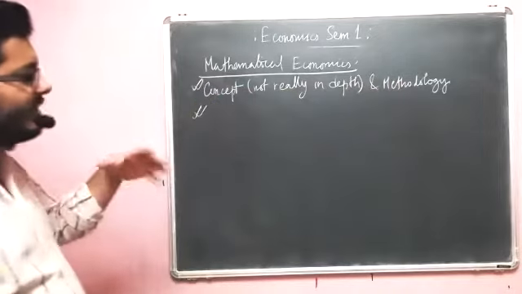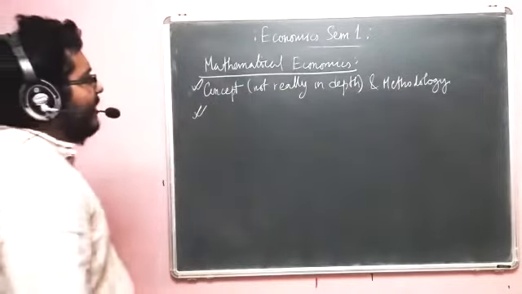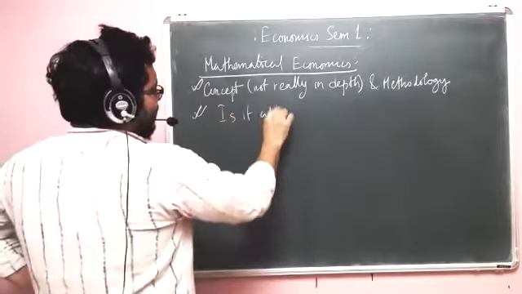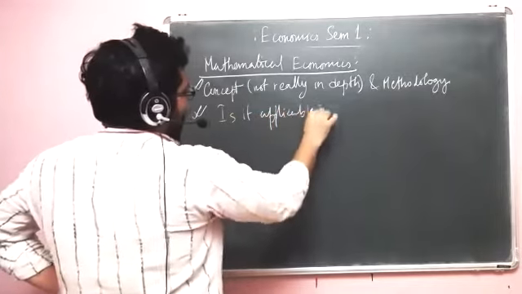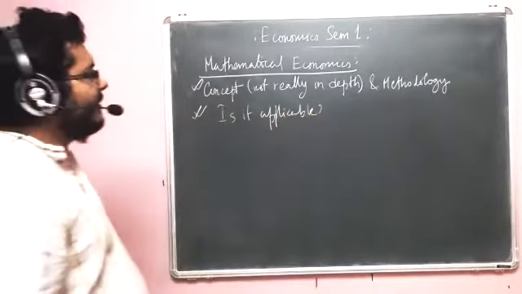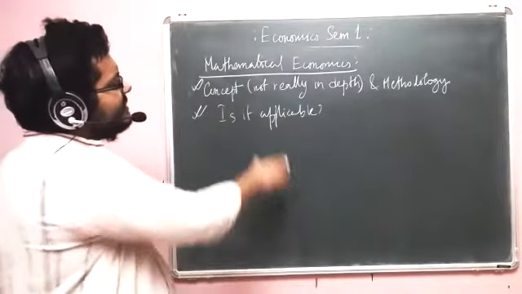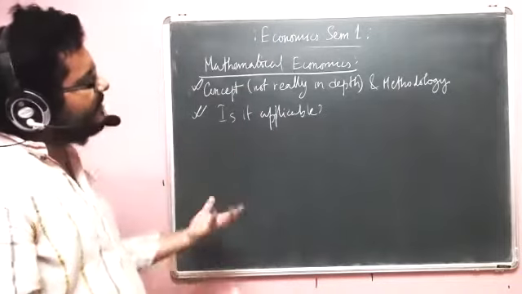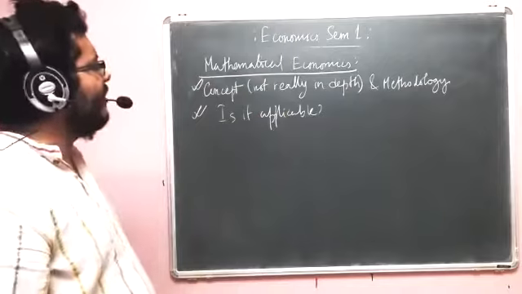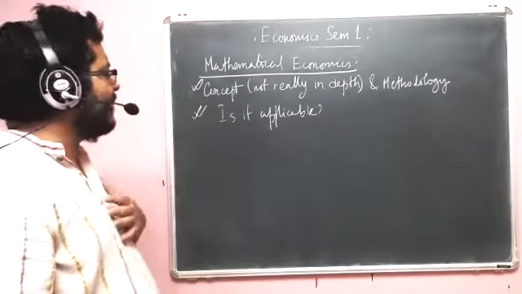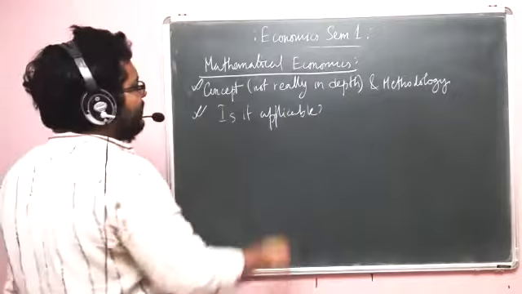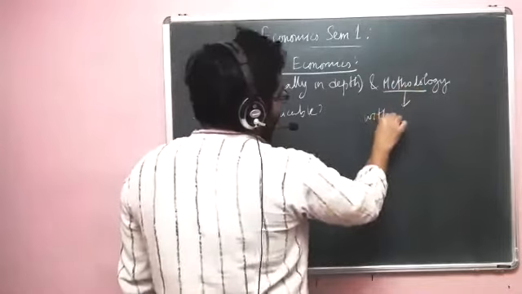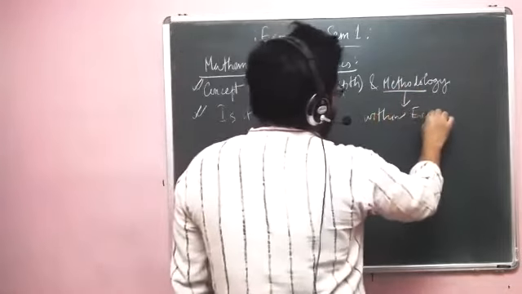And one of the most important questions is: is it applicable? That is the most important question. But obviously, we are going to bypass it, because in mathematical economics, we are more interested in how it looks after application. Whether it is applicable or not, or how it is becoming applicable, that's part of micro or macroeconomics. So here we are interested in this methodology within economics. Let me give an example.